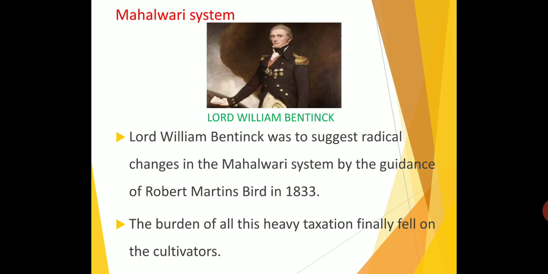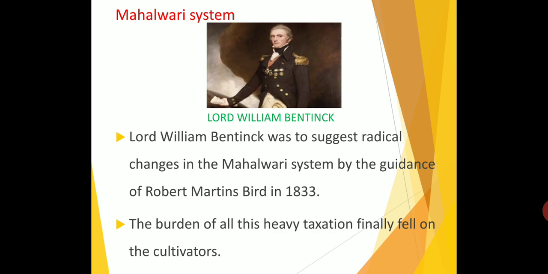So the Mahalwari system is the brainchild of Holt Mackenzie, a modified version of the Zamindari system. It was modified, given the alteration by Holt Mackenzie. So this is modified from the permanent settlement. What they followed in the permanent settlement, that means the Zamindari settlement, because the permanent settlement has different names. What are the names? Zamindari, Jagirdari, Malguzari, Bisvedari. So different names. This Mahalwari system is modified from the permanent settlement.